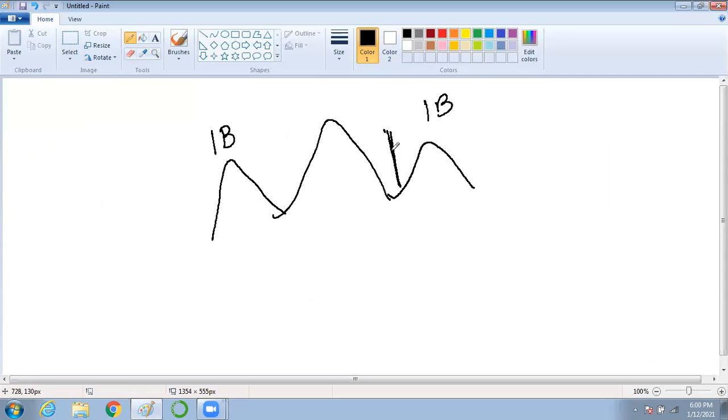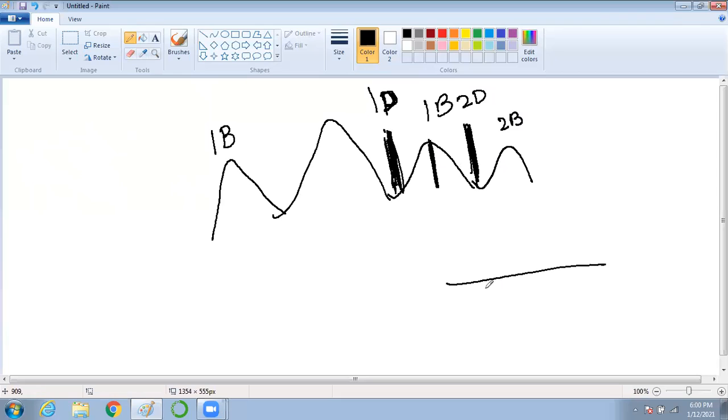What about this one? This will be 1D. What about here? It will be 2D. So what about this one? This was also 2D or not? So we know 1D, we know 2D. What about this one? It is simple here. This is 1, this is 3. So how do we find 2? We can do 1 plus 3 by 2, that is equal to 4 by 2, equal to 2.